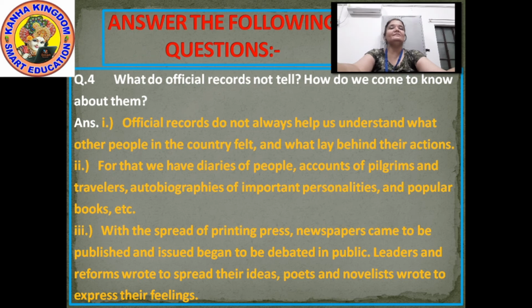Official records do not always help us understand what other people in the country felt and what lay behind their actions. But how do we come to know about it when it was not written in the documents, or you can say official records? How do we come to know about it?